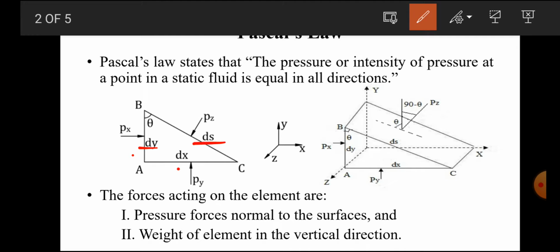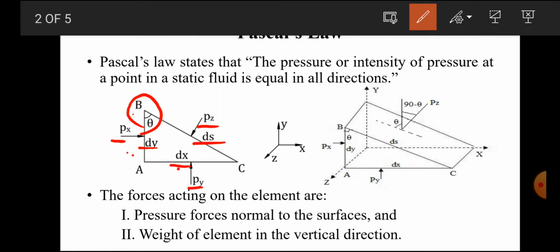Now let the width of the element perpendicular to the plane of the paper be unity, and small px, small py and small pz be the pressure, or intensity of pressure, acting on the face AB, the face AC and the face BC respectively. Now angle ABC is equal to theta. You can see here, angle ABC is equal to theta.